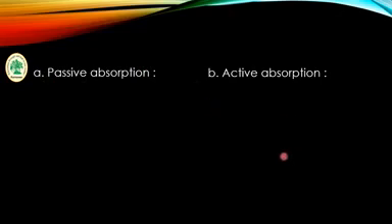What is meant by apoplastic and symplastic? First, apoplastic. In the last lecture we discussed the apoplastic and symplastic pathways. When water passes across the root through the cell wall and the intercellular space, it is known as the apoplastic pathway.